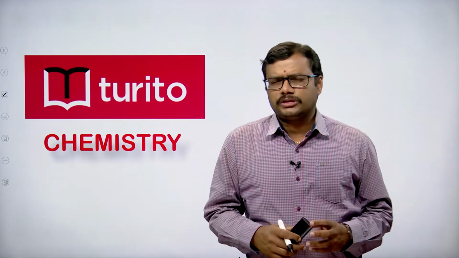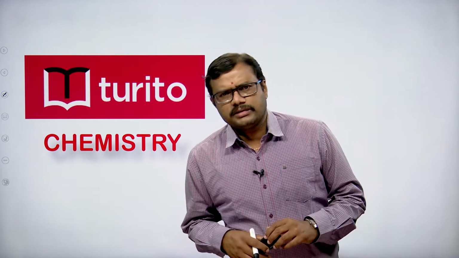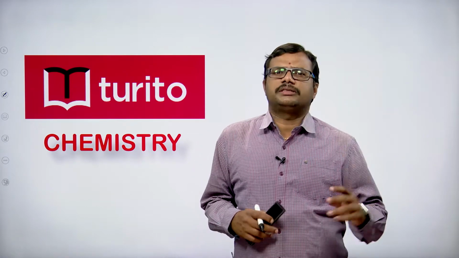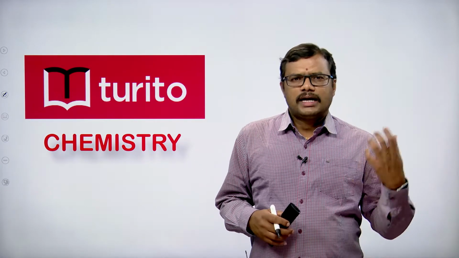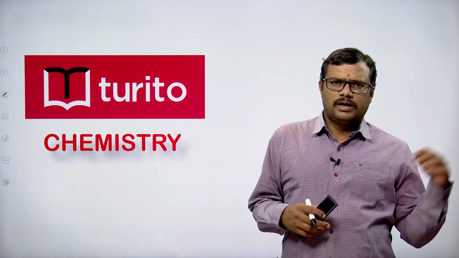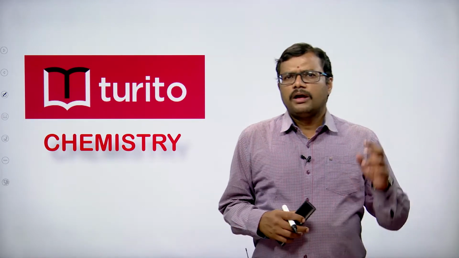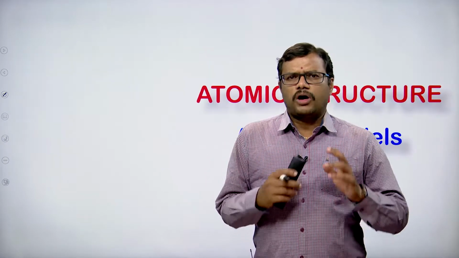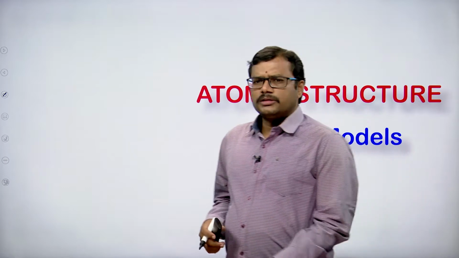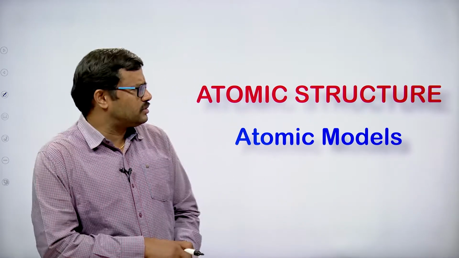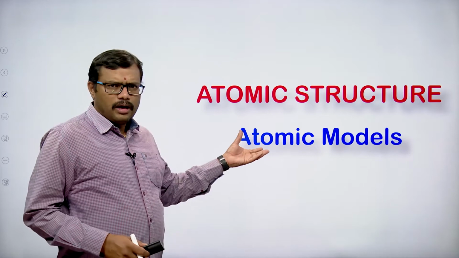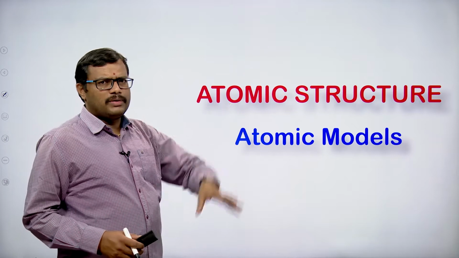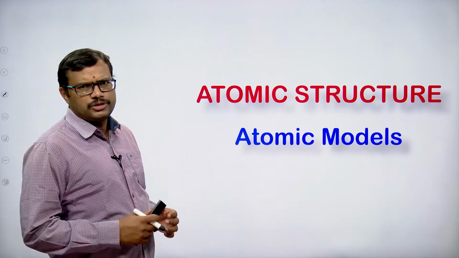All these questions were raised in the minds of the scientists, and based on the assumptions and the experimental evidence that they had, they started proposing models for explaining the structure of the atom and the arrangement of these particles. So today in our topic, let us focus on the atomic models, especially how the atoms exist and how the electrons, protons and neutrons exist in the atom, what the structure of the atom will be. All these things we are going to discuss today.